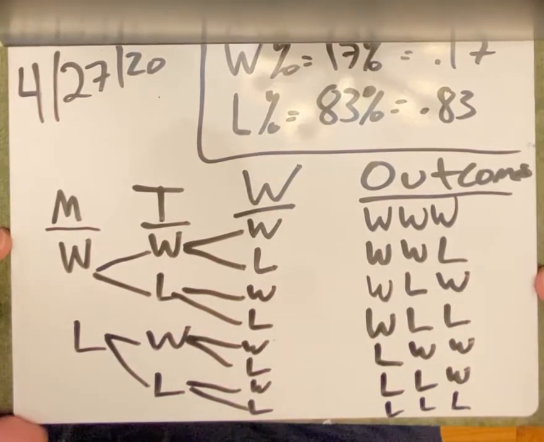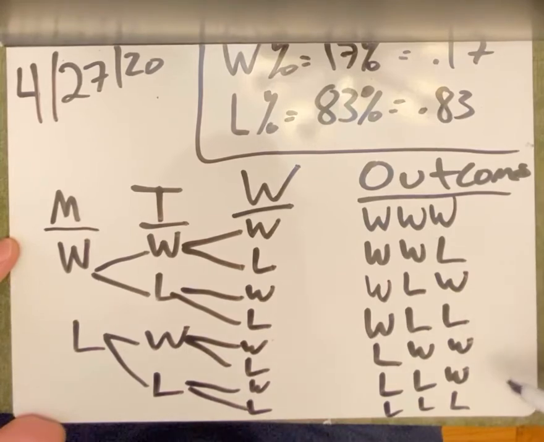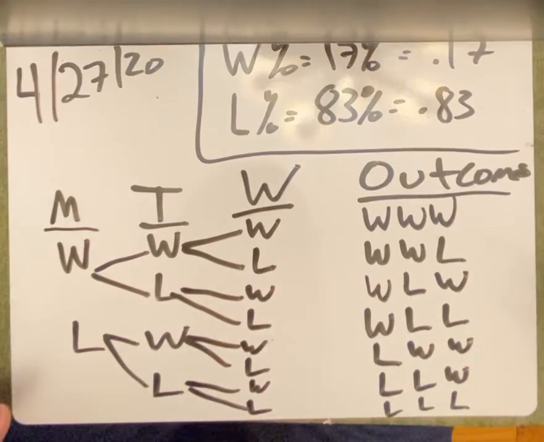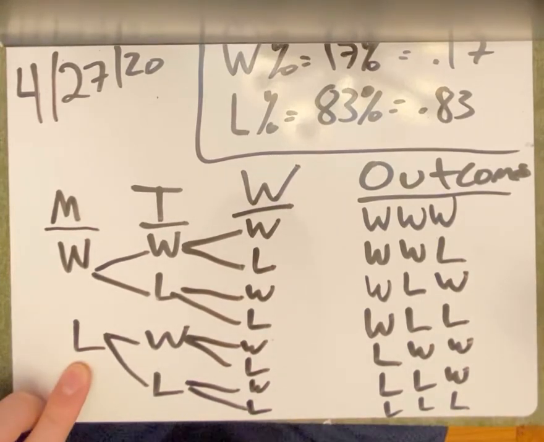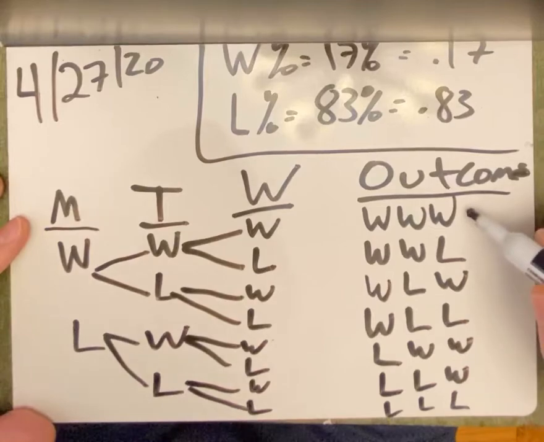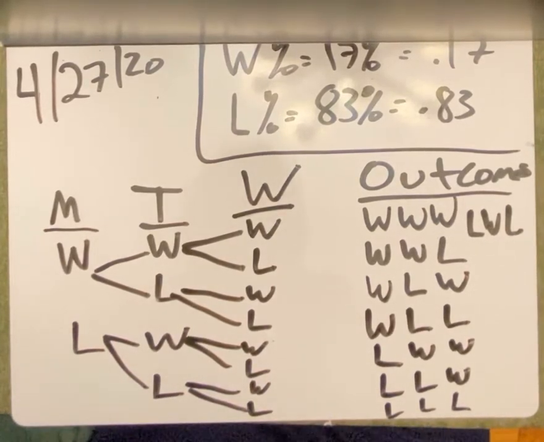If you notice the question, it says, develop a tree diagram showing the 8 possible outcomes of playing over these 3 days. So look how many outcomes we have. 1, 2, 3, 4, 5, 6, 7. I think I skipped one. See, this is why we double check our work. Ah, yes, right here. We could lose, we could win, and we could lose. So that's our 8 possible outcomes. So I'm going to show you part B, and on part C, you're on your own.